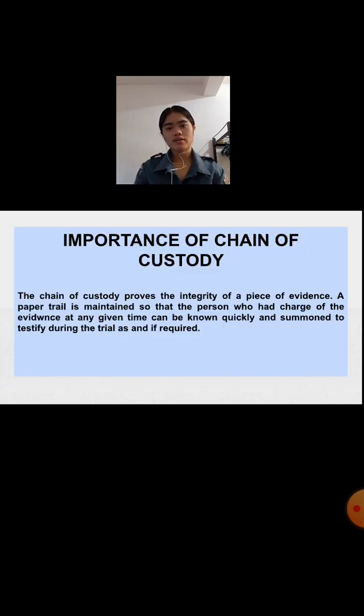Importance of chain of custody. The chain of custody proves the integrity of a piece of evidence. A paper trail is maintained so that the person who had charge of the evidence at any given time can be known quickly, and someone can testify during the trial if required.